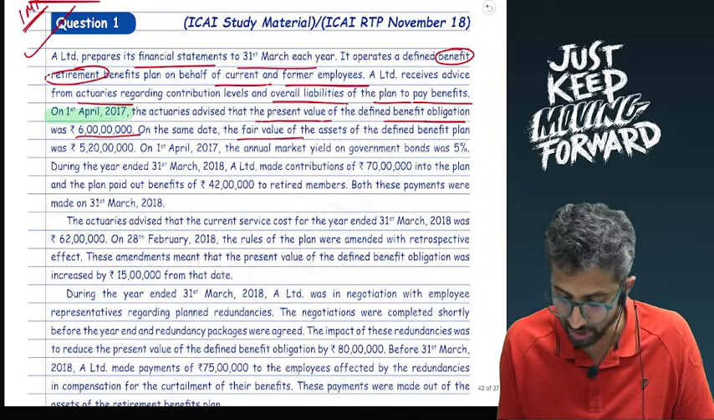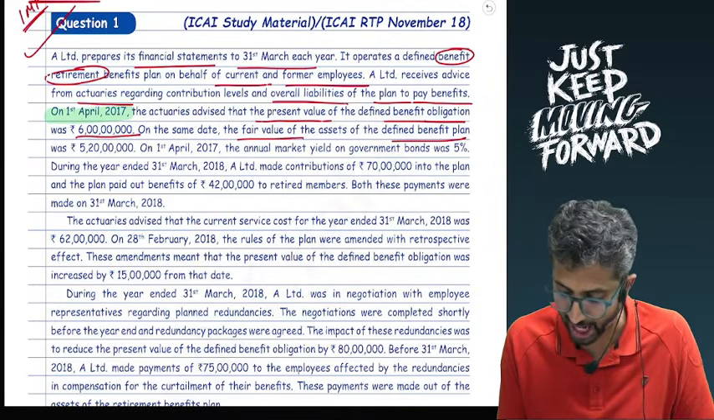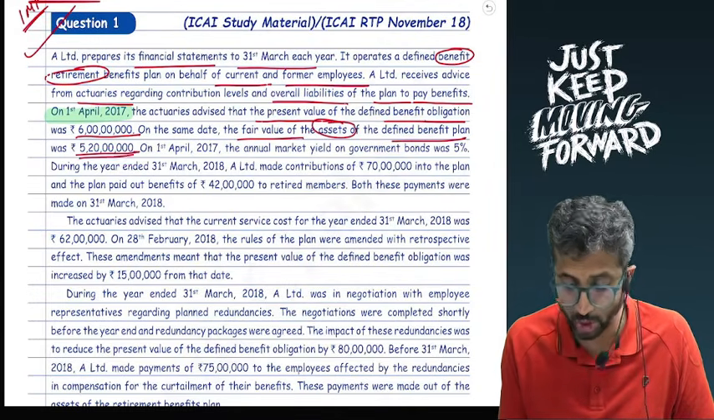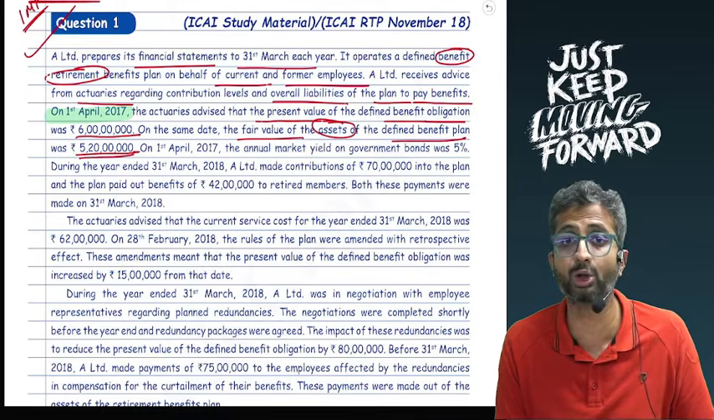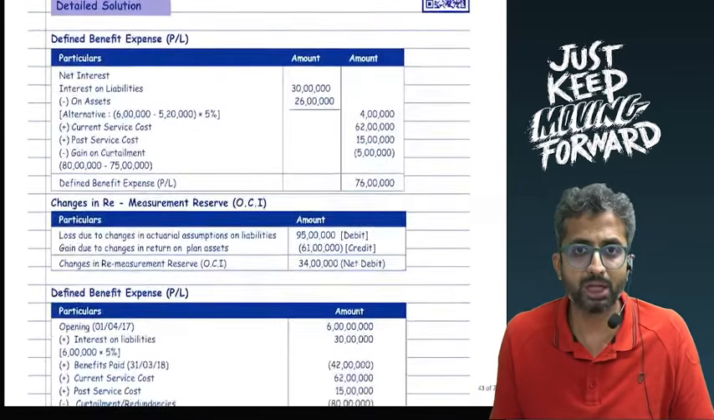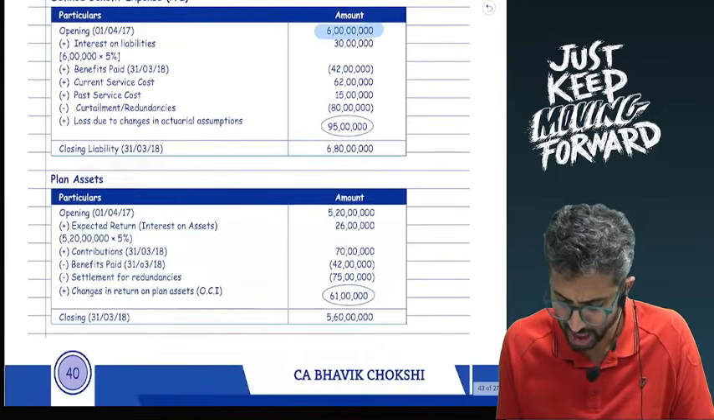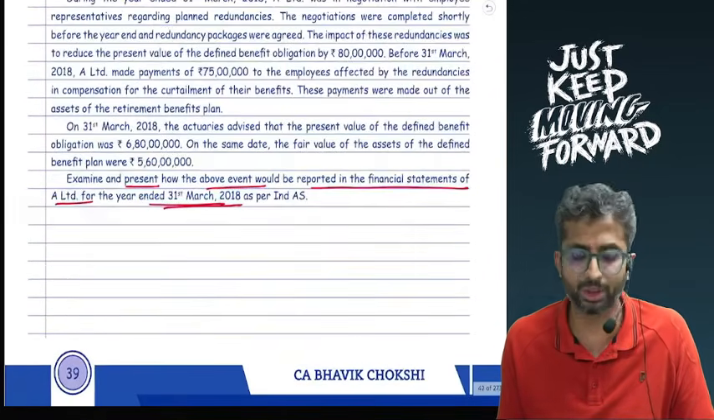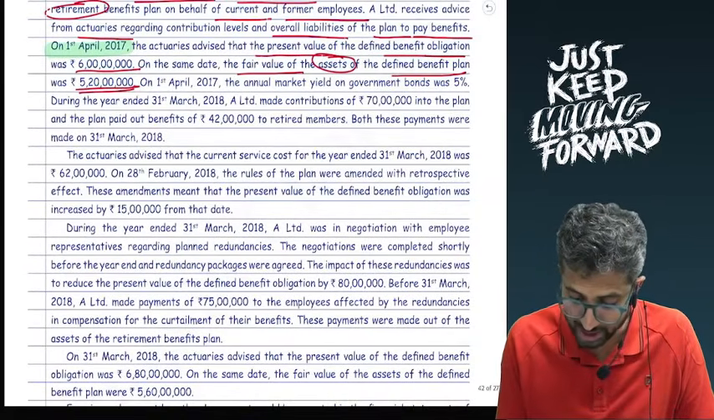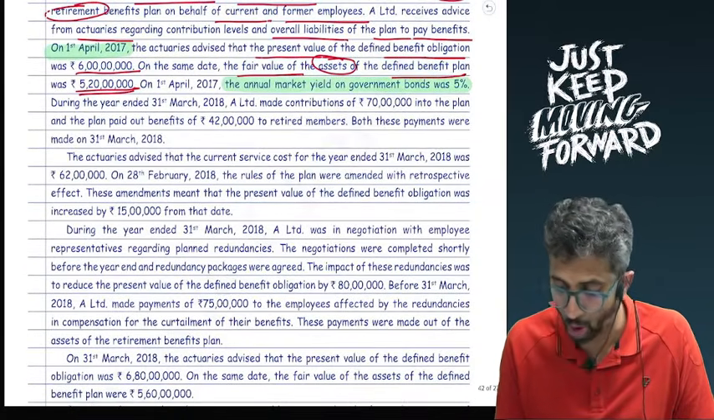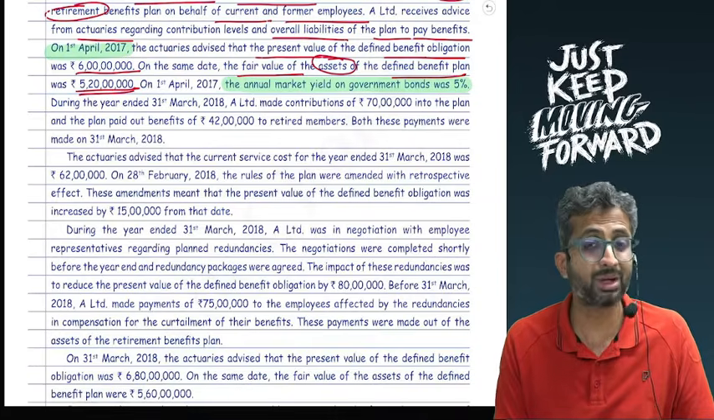On the same date, fair value of the defined benefit plan assets was 5 crore 20. This is the opening fair value of plan assets. There will be directly opening balances. So if I take 6 crores over here, and 5 crore 20, that's it. These are opening balances. On 1st April 17, the annual market yield on the bonds was 5%, which means the